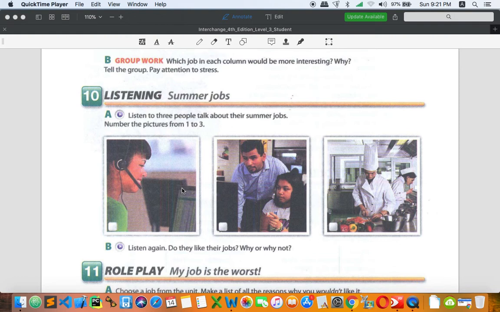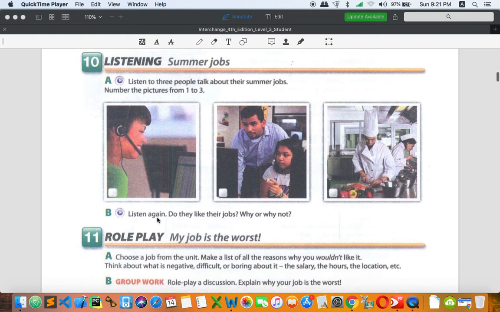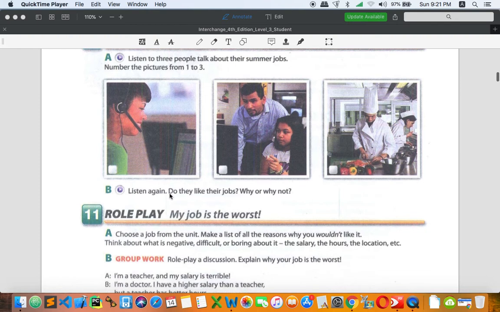You need to listen and find out, and when you finish part A, you can go on to part B. Listen again. Do they like their jobs? Why or why not? If you remember, you don't need to listen again, and you can just answer the question of whether they really like the jobs they are doing or not. You can check and listen and find out the answers, and you will get the answer, don't worry, after I finish this lesson.